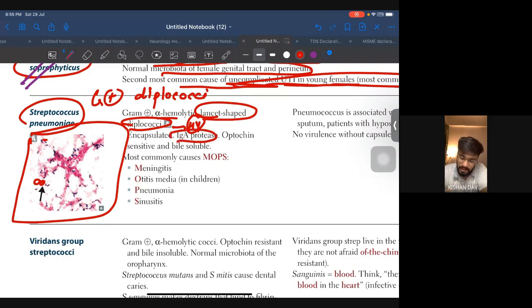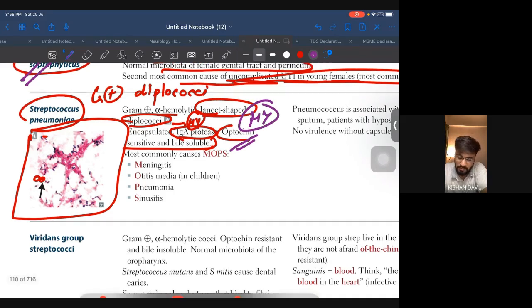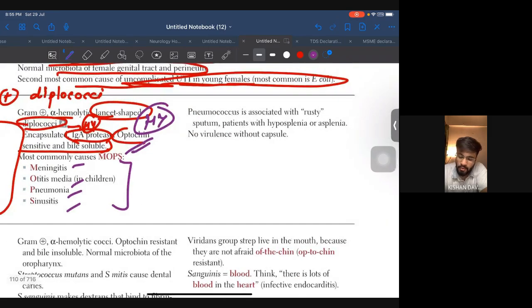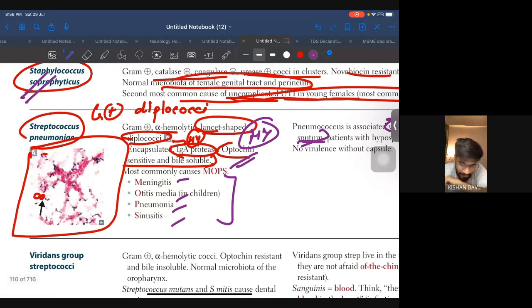Encapsulated, IgA protease, optochin sensitive and bile soluble. This is what is high yield. The most common cause of MOPS: meningitis, otitis media, pneumonia, sinusitis. Pneumococcus is associated with rusty sputum. Rusty sputum will be given in the question. So along with rusty sputum, they will give you gram-positive diplococci or lancet-shaped bacteria or optochin sensitive and bile soluble.